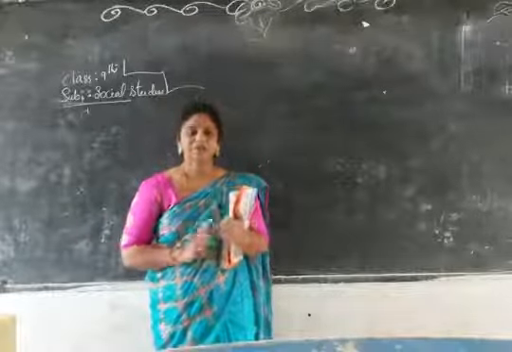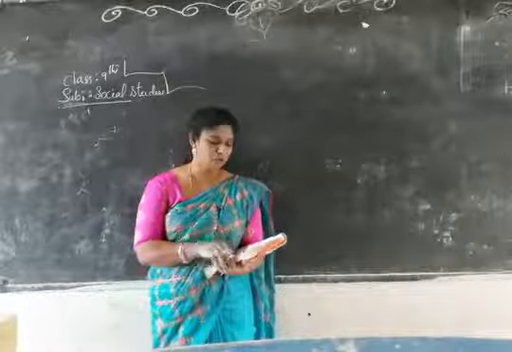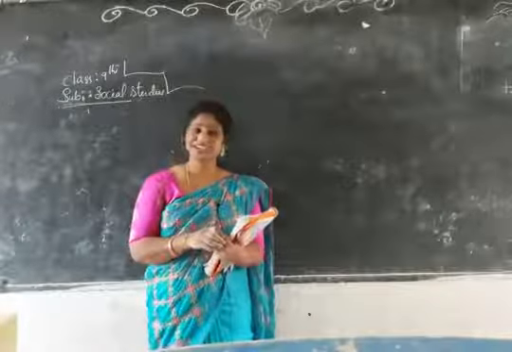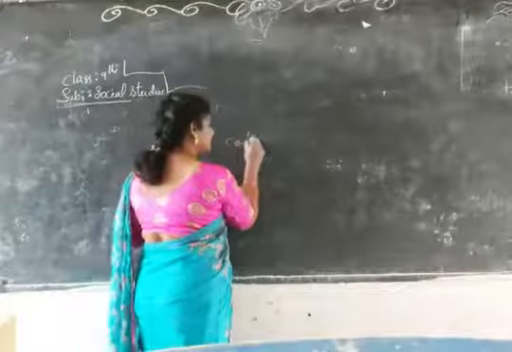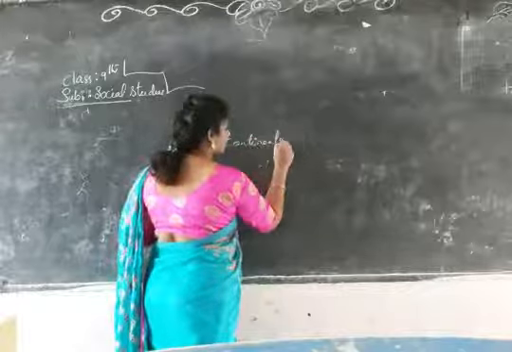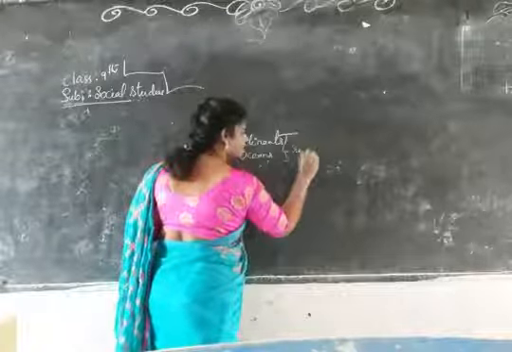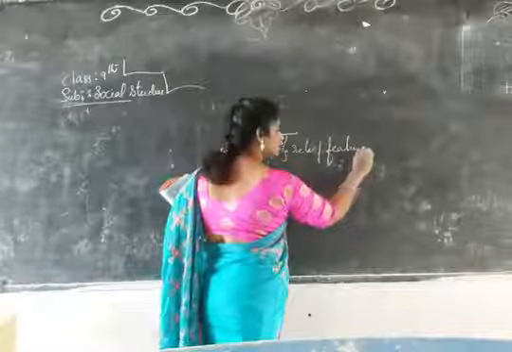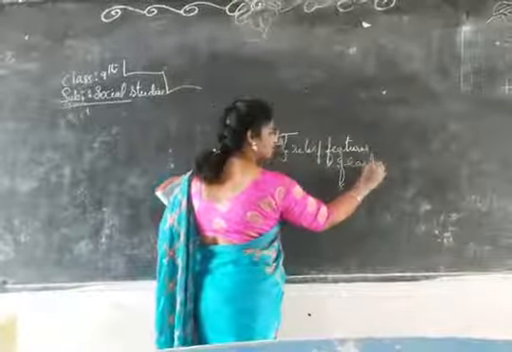The major relief features of the earth are continents and oceans. These are the important relief features of the earth.